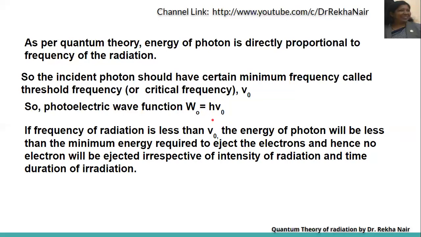So if the incident photon has this much frequency, then the electron can be ejected, otherwise it cannot be. So we can say that the ejection of electron is not dependent on the intensity of radiation nor the time duration of the irradiation, but only on the frequency of the radiation.